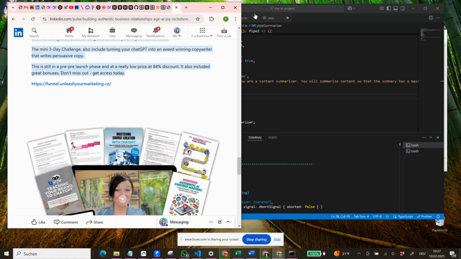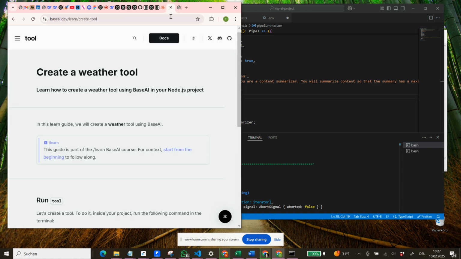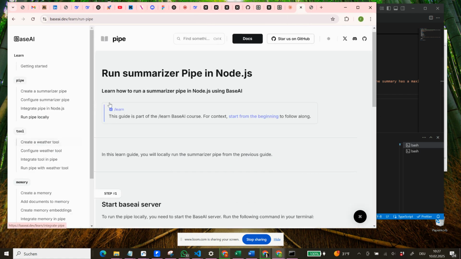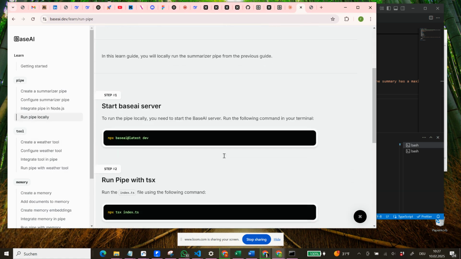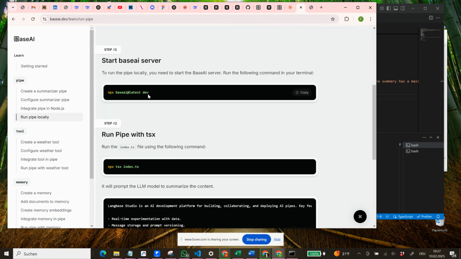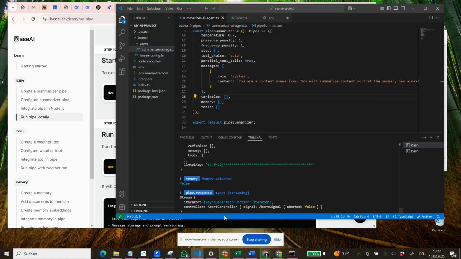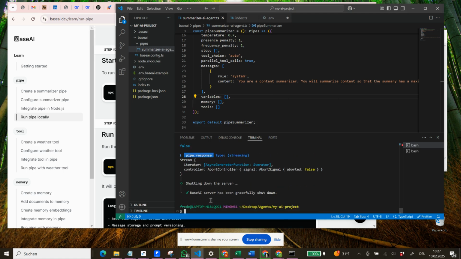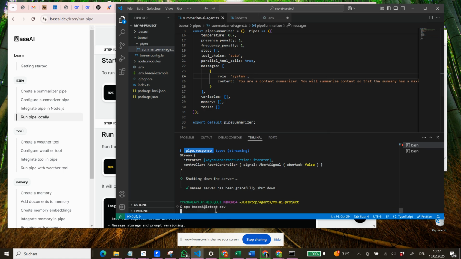So what we can do is close this again. We go back into here, into our summarizer, not the weather tool. And what we do is we run the pipe locally. So here we run this base AI server. We copy this again, and first we stop it, base AI server shut. We make sure we save it again, and then we will be running it again.